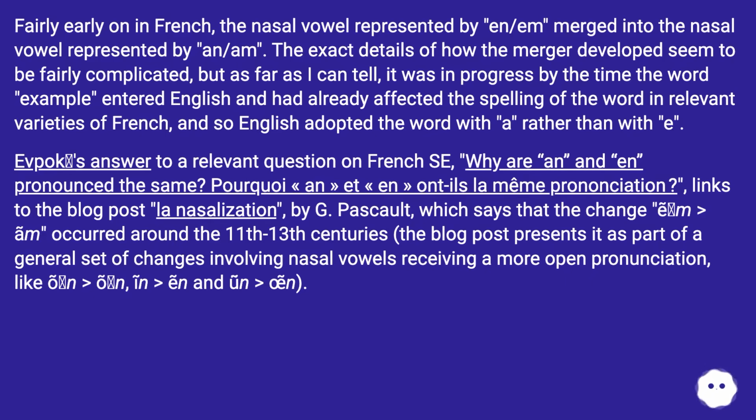Pop Demon Suit's answer to a relevant question on French Stack Exchange, why are en and an pronounced the same? Pourquoi, and etymology law mean pronunciation, links to the blog post Nasalization by G. Pascourt, which says that the change em is greater than am occurred around the 11th to 13th centuries. The blog post presents it as part of a general set of changes involving nasal vowels receiving a more open pronunciation, like on is greater than on, in is greater than n, and un is greater than oen.